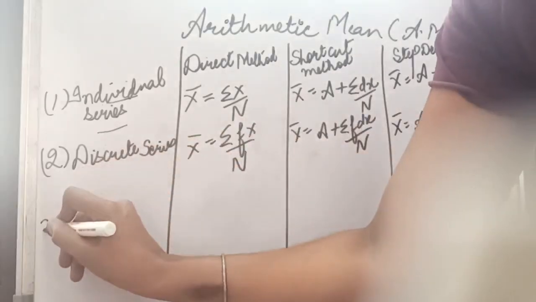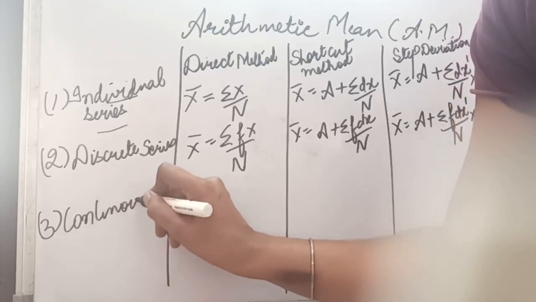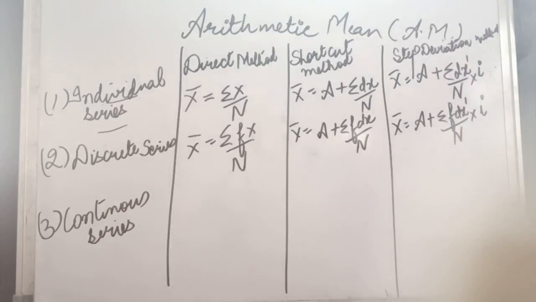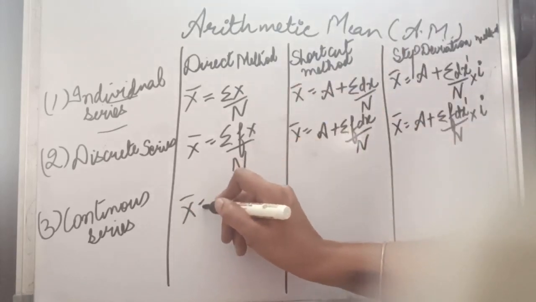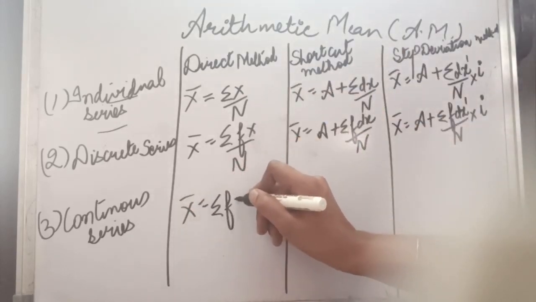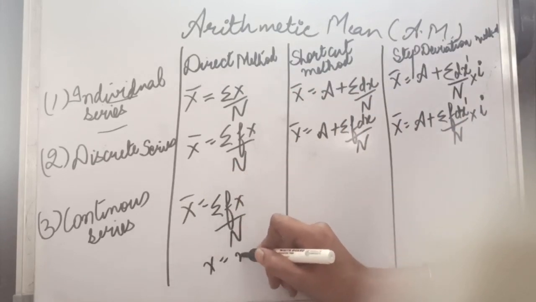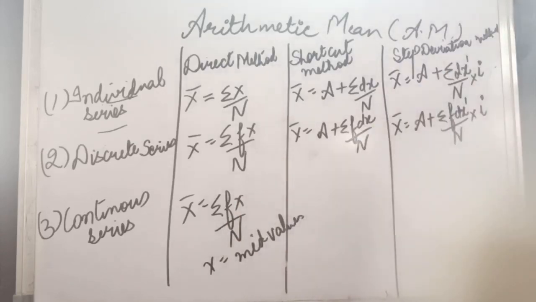Now the third type of questions can be related to continuous series. Continuous series is the series where you have been given the class intervals instead of x. So you will have to take the mid values and convert the series into a normal series x, and then we will be applying these formulas. So here x we have taken the mid values. X will be our mid values.